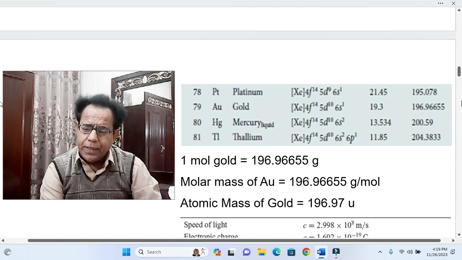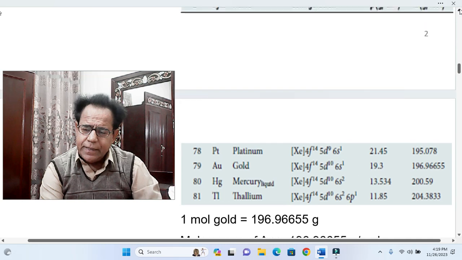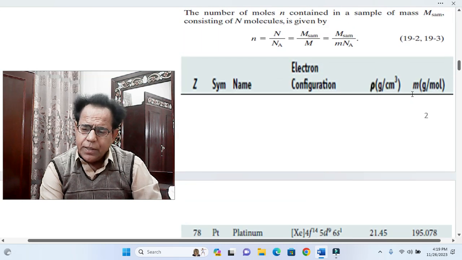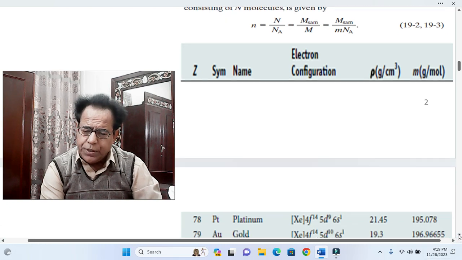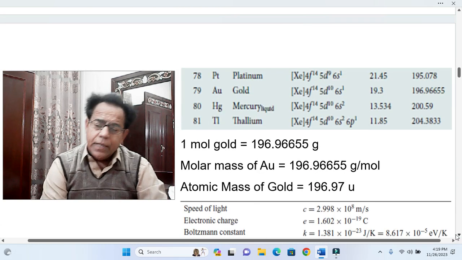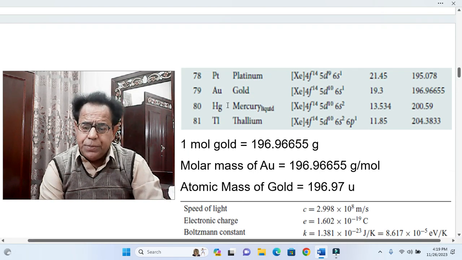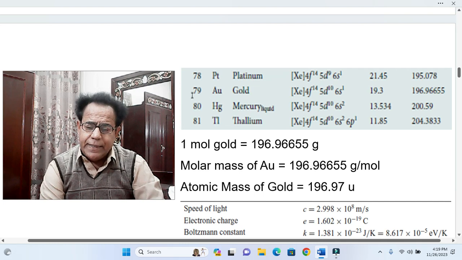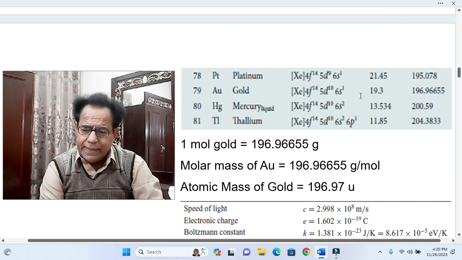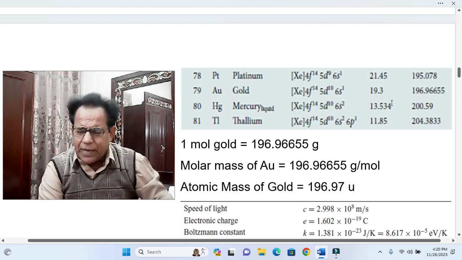What is this? This is the molar mass, M, gram per mole. So dear students, in this problem these two values will be used. One is given in the statement while the other is given in this table, and it is also a fixed value.